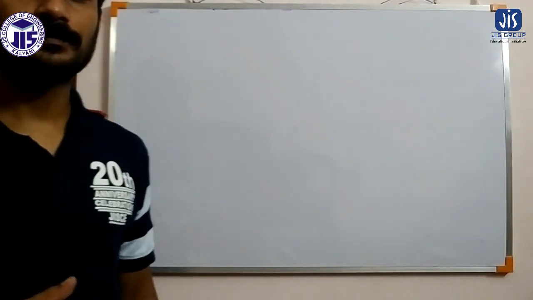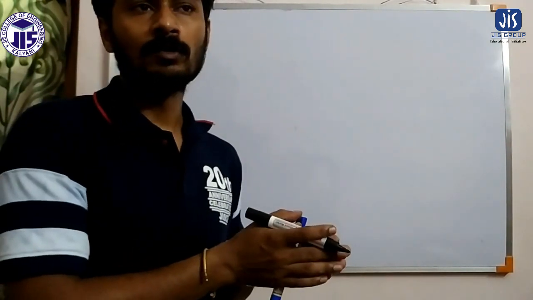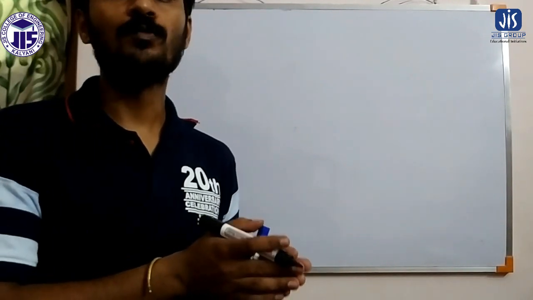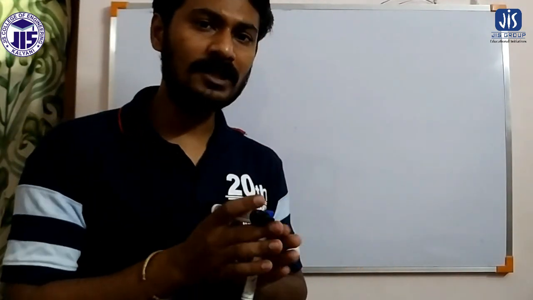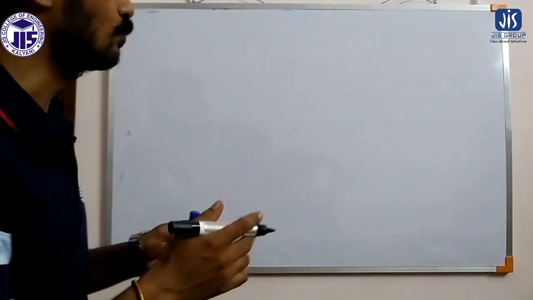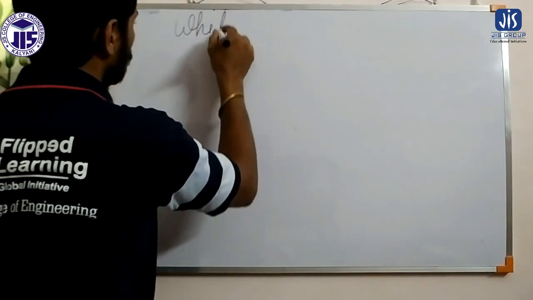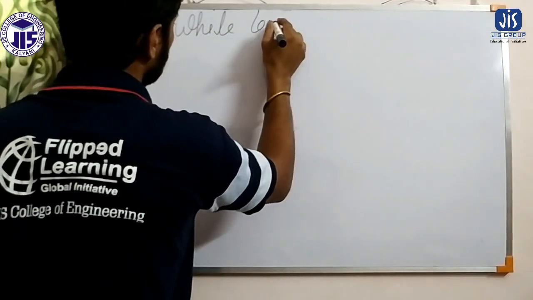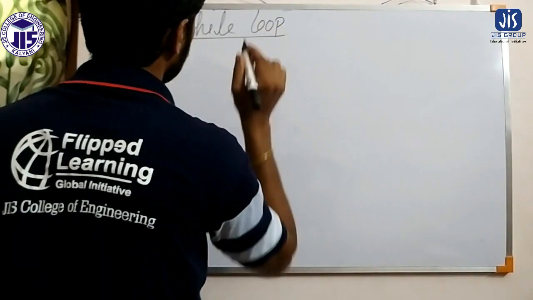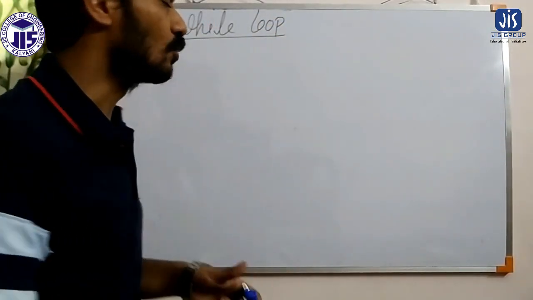Already we have discussed entry control loop and exit control loop. Now we will discuss different kinds of looping statements. So the first statement through which we are going to start is the while loop, concept of while loop. So while loop is basically a type of entry control loop.